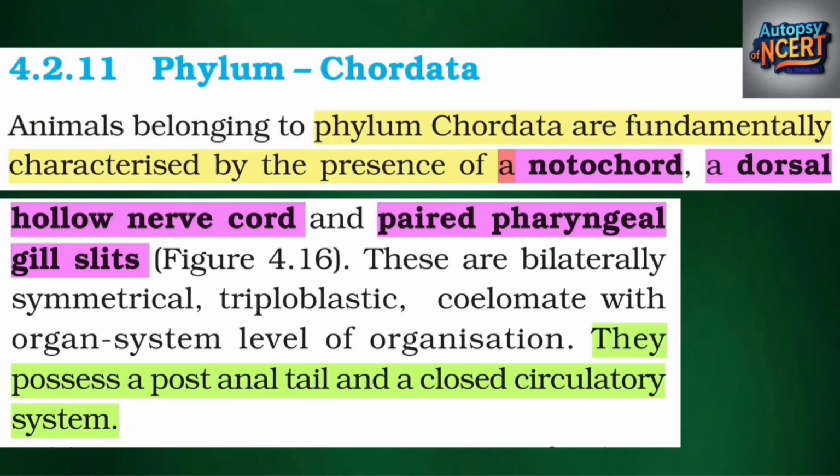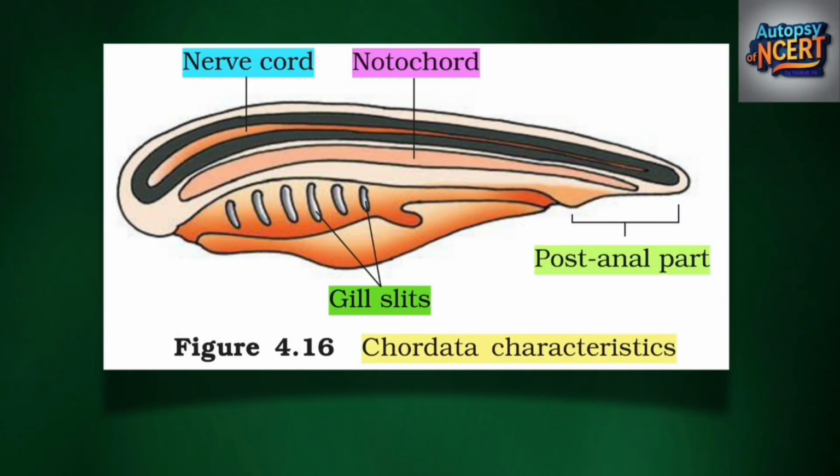Phylum Chordata. Animals belonging to Phylum Chordata are fundamentally characterized by the presence of a notochord, a dorsal hollow nerve cord, and paired pharyngeal gill slits. Figure 4.16. These are bilaterally symmetrical, triploblastic, coelomate with organ system level of organization. They possess a post-anal tail and a closed circulatory system. Chordata characteristics: notochord, dorsal hollow nerve cord, paired pharyngeal gill slits, post-anal tail.